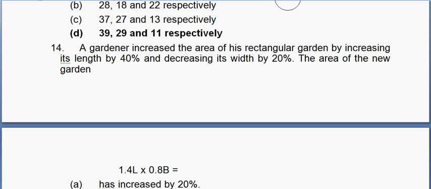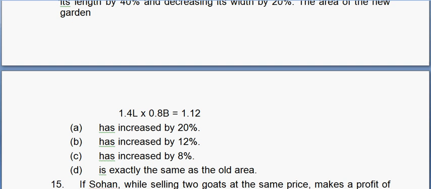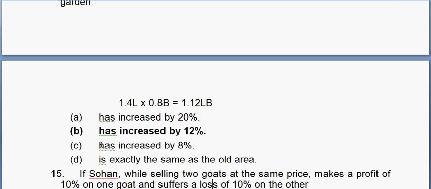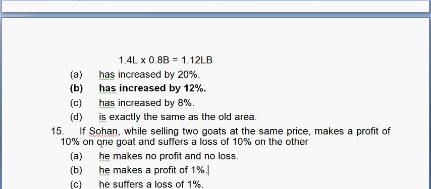So this becomes how much? 112, right? 1.12 lb, which is how much? Which is a 12% increase, which is option B. Again, an oral question.